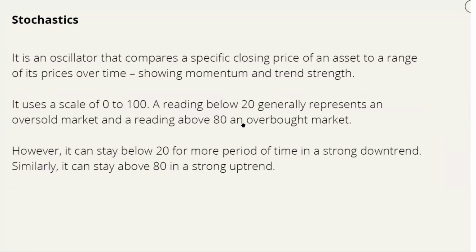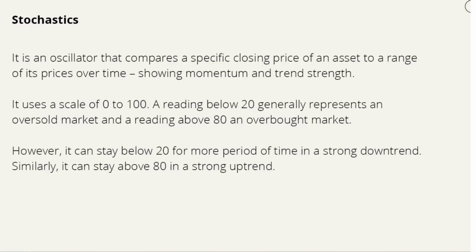Now stochastic. Stochastic is also an oscillator, a momentum oscillator, and it is very similar to RSI as well. It compares a specific closing price of an asset to a range of its prices over a period of time, and it shows momentum and trend strength. It uses a scale of 0 to 100. A rating below 20 generally represents an oversold market, and a rating above 80 represents an overbought market.